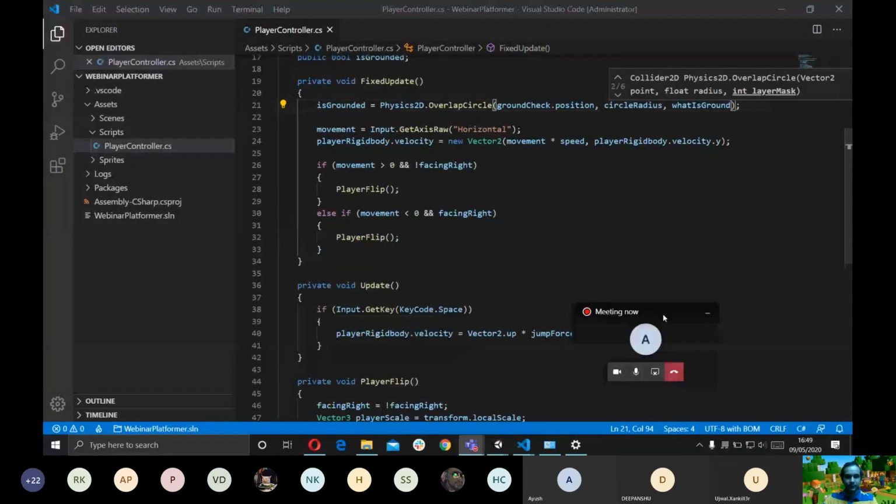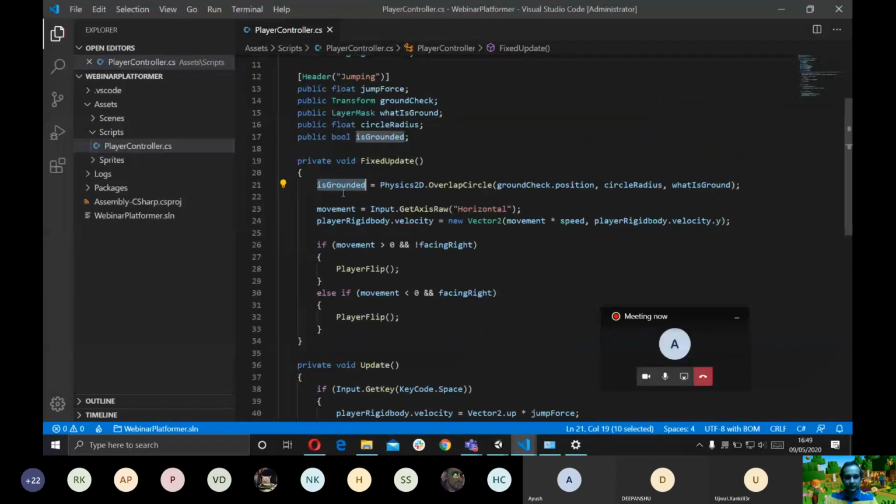So we're going to change the code a little bit. Now isGrounded will be true if the player is on the ground, which means if this circle is colliding with the ground, and it will only check collisions with the ground because we assigned a layer mask. We told it which object layer it needs to collide with.